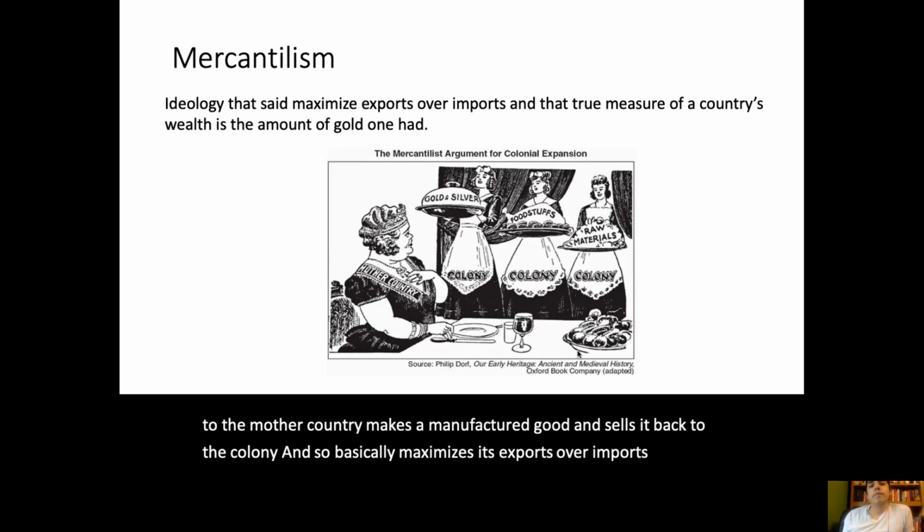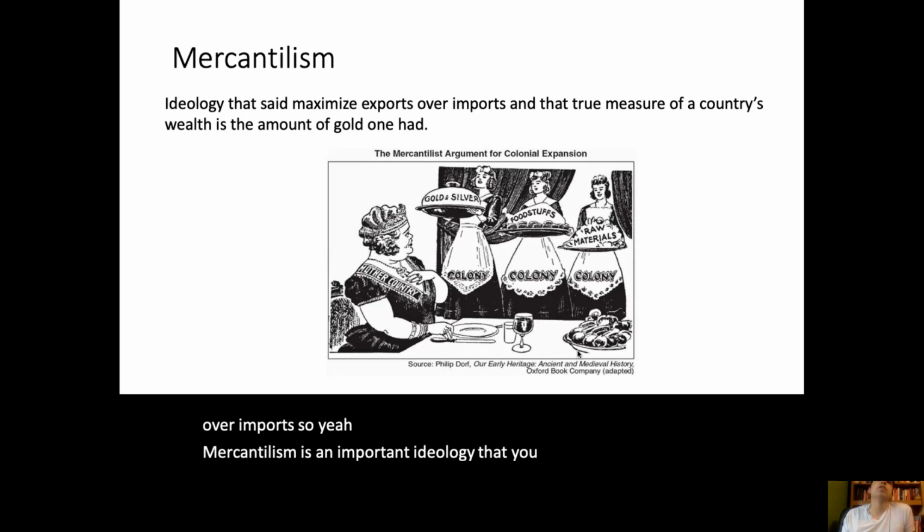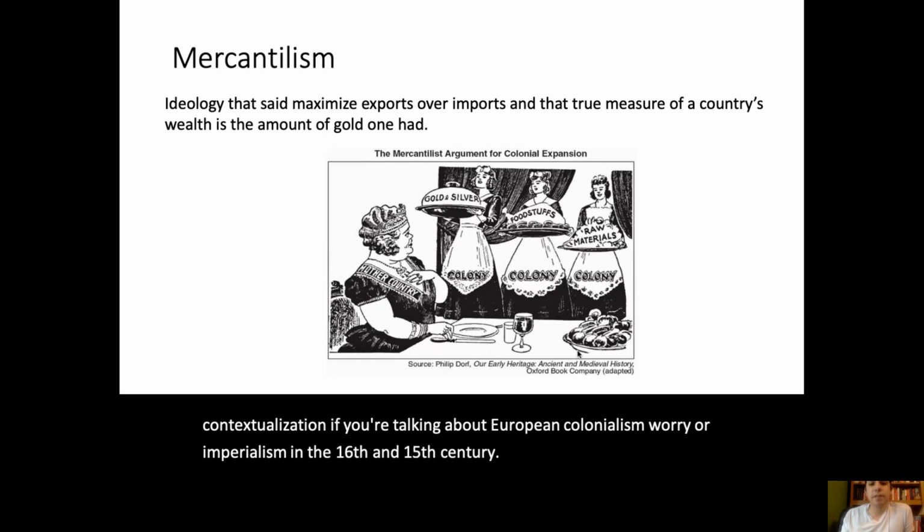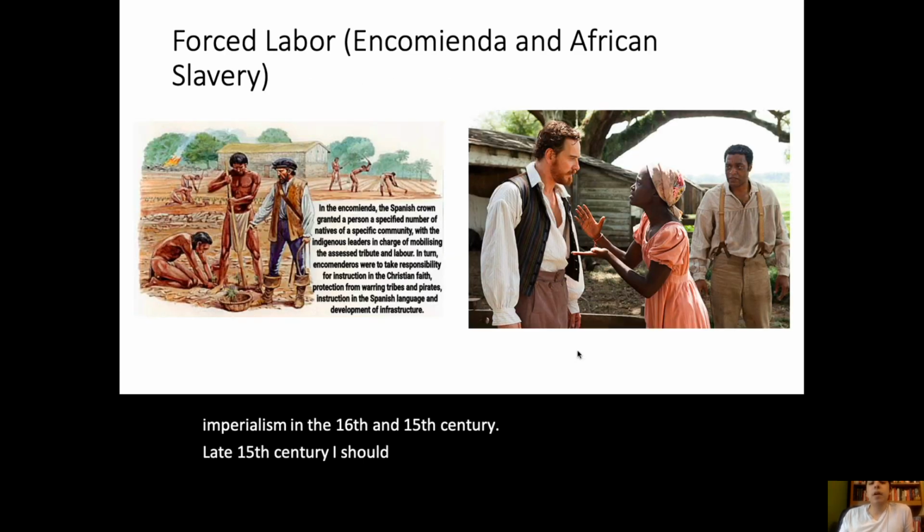So yeah, mercantilism is an important ideology that you can list for contextualization if you're talking about European colonialism or imperialism in the 16th century and late 15th century, I should say.